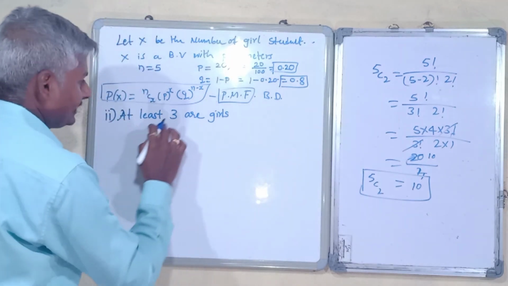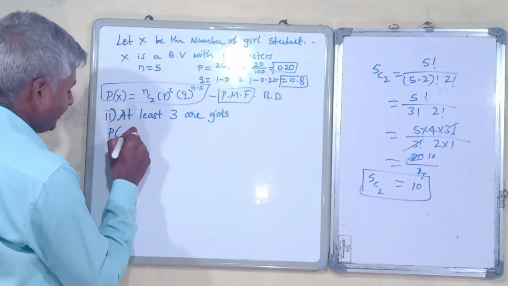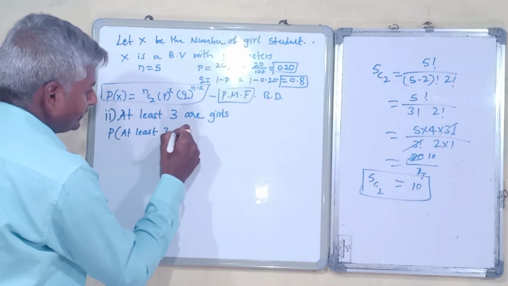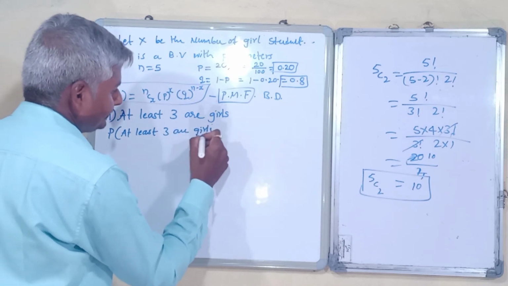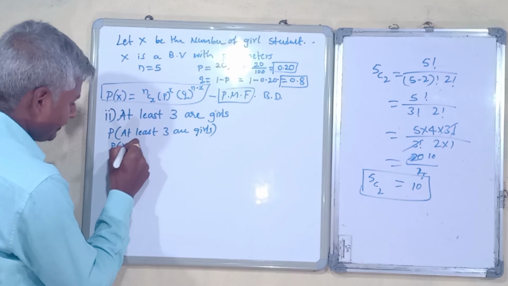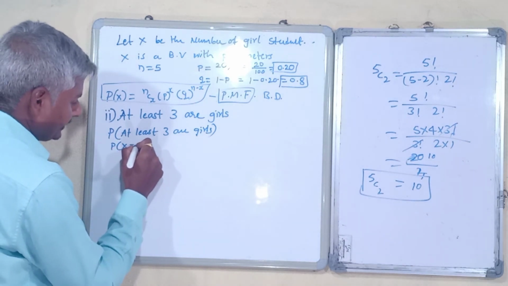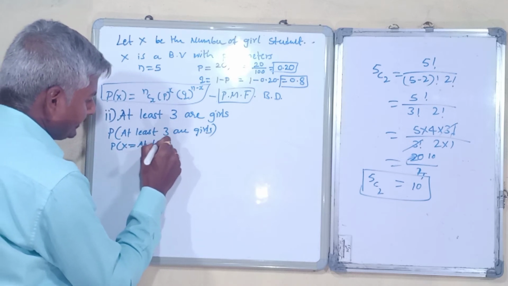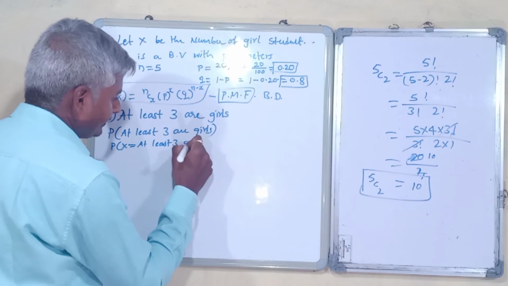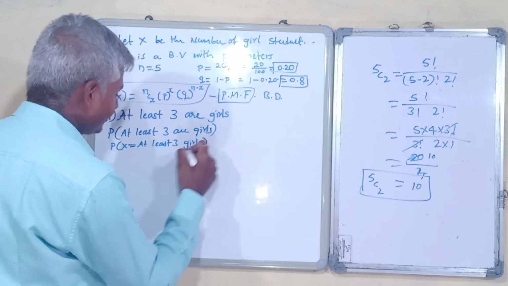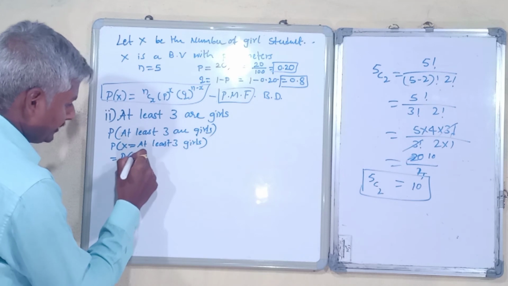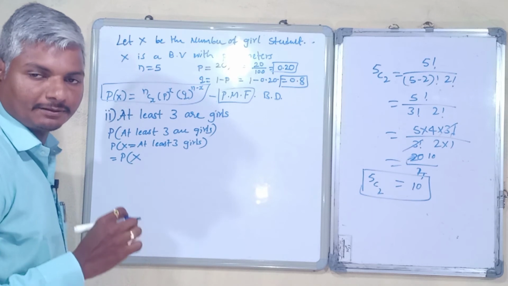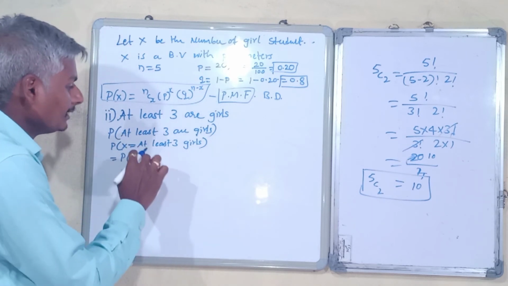So the probability that X is at least 3 girl students. Here we need to understand that at least is nothing but minimum 3.